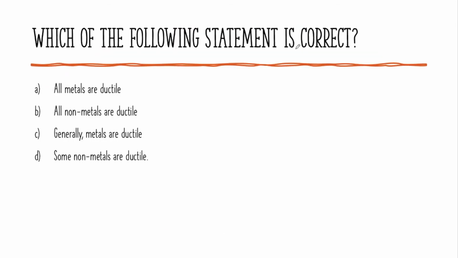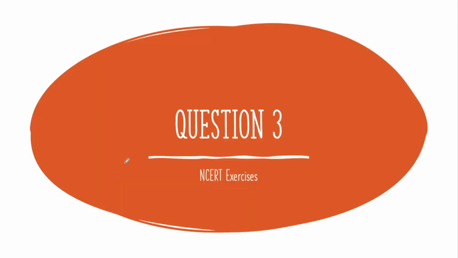So let's see question number 2. Which of the following statements is correct? All metals are ductile. No, there are some exceptions, of course. They are generally not ductile. No. Generally metals are ductile. Yeah, some of them do, some of them do not. Most of them do. So generally, yes, that's correct. D. Some nonmetals are ductile. Yeah, that is also correct. So the answer is C and D. Let's go to question number 3.